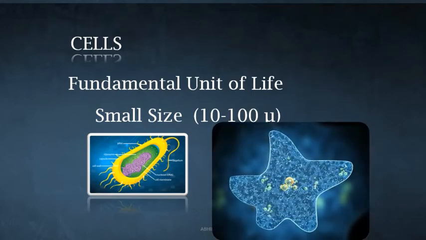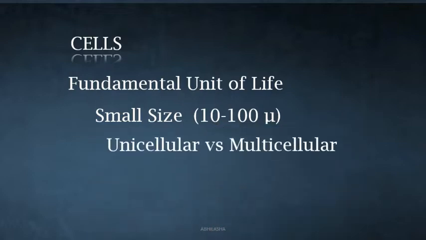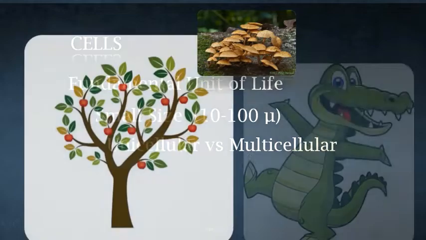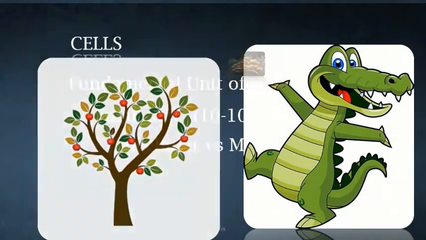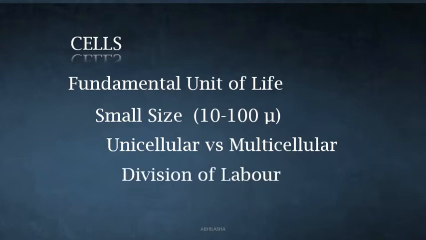These are unicellular, they are made of only one cell. But other than these two groups, all other organisms, fungi, plants and animals are multicellular. In multicellular organisms, cells are in groups and the work is divided among these groups, or there is division of labor.